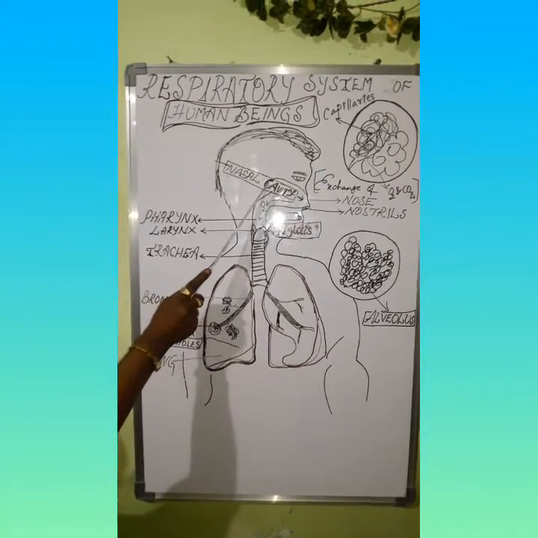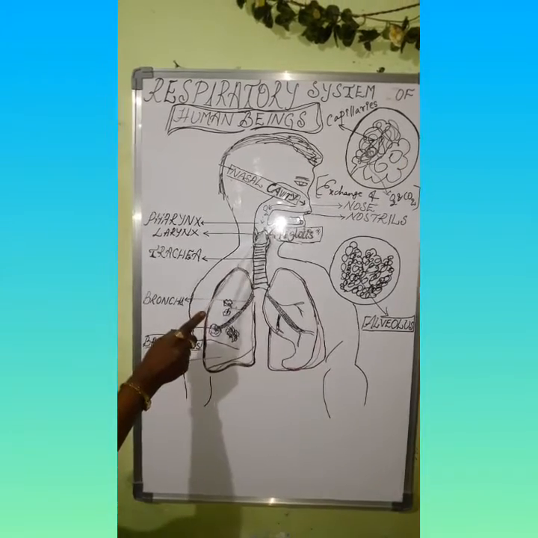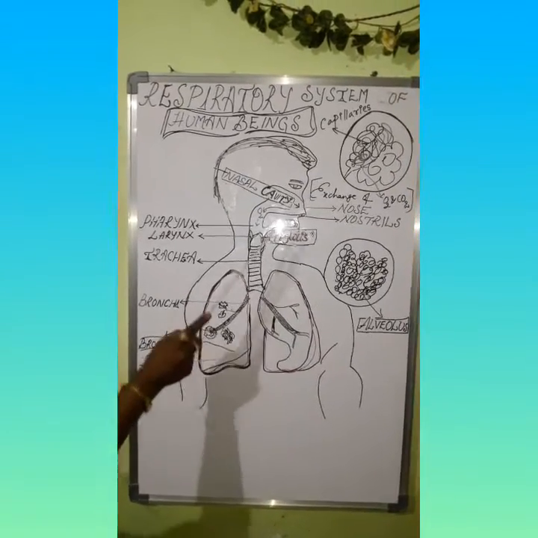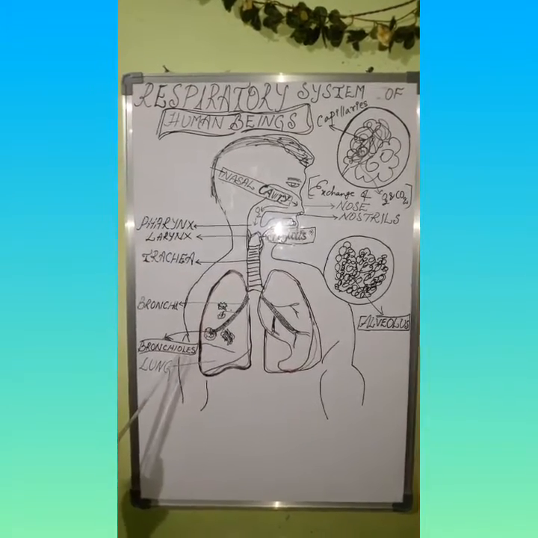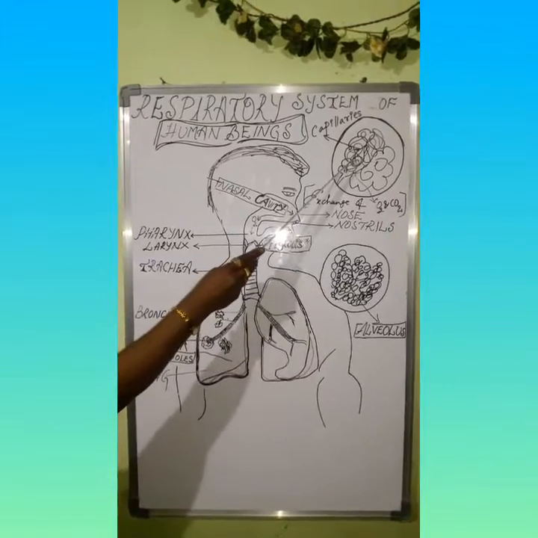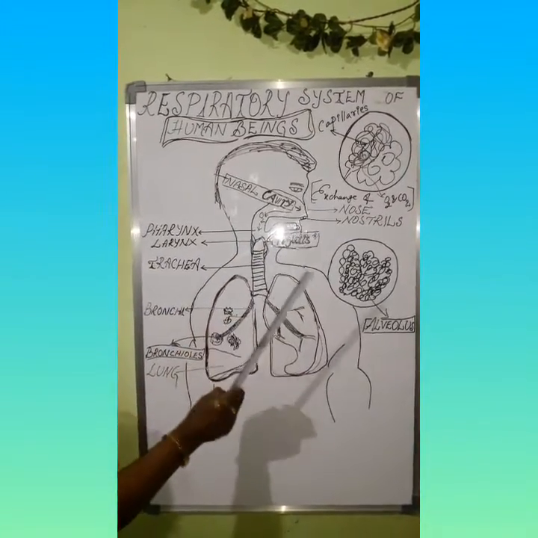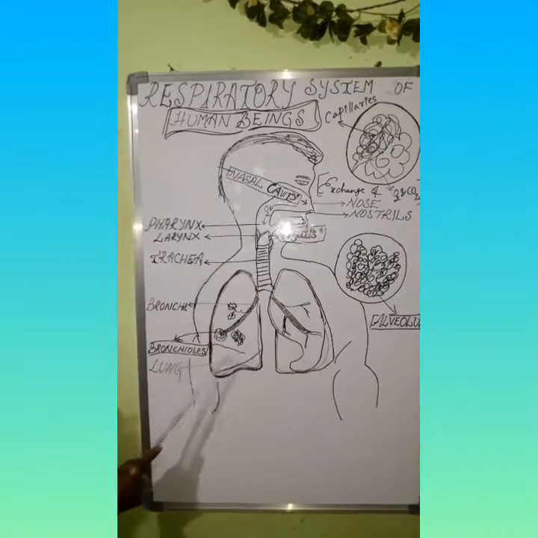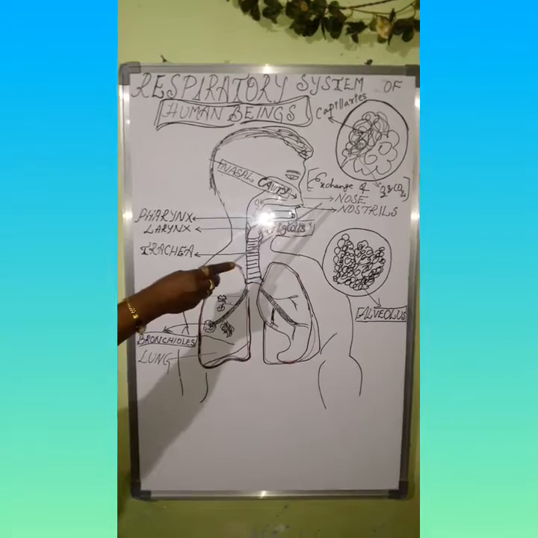Nostrils, nasal cavity, pharynx, larynx, trachea, epiglottis, bronchus, bronchioles, lung, alveolus, blood capillaries. And we can see here the air enters the body through the nostrils.